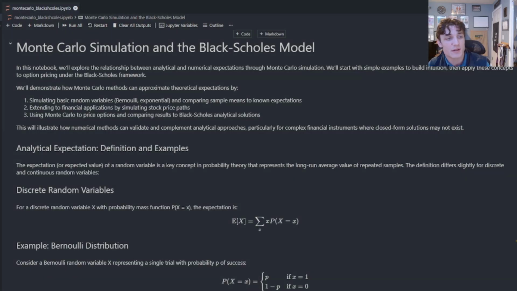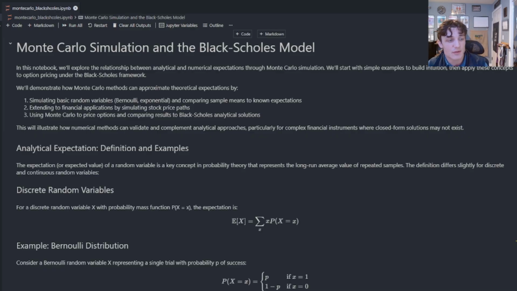Monte Carlo simulation and the Black-Scholes model. How the heck are these connected? More importantly, how can we price options using Monte Carlo simulation and, of course, the Black-Scholes model? And are these prices the same? Well, I sure hope so.